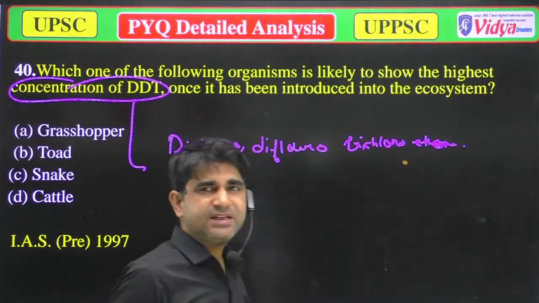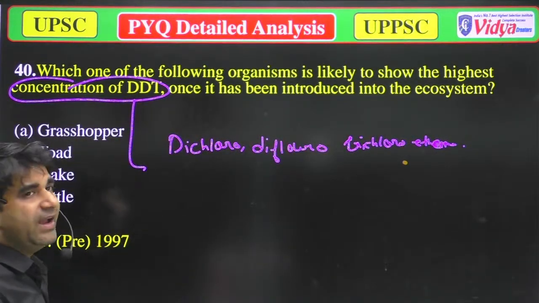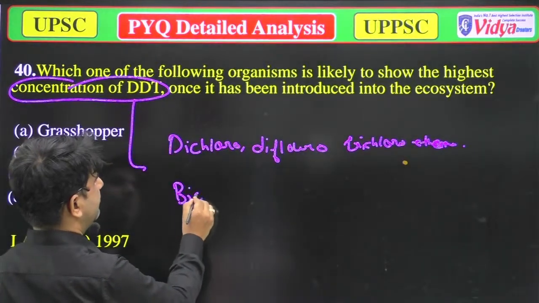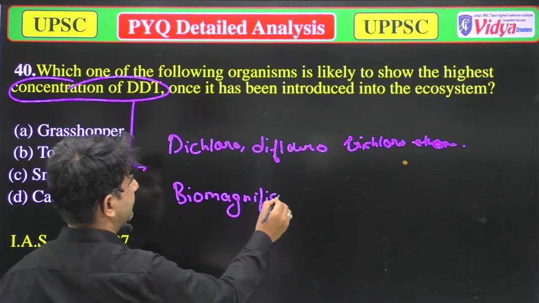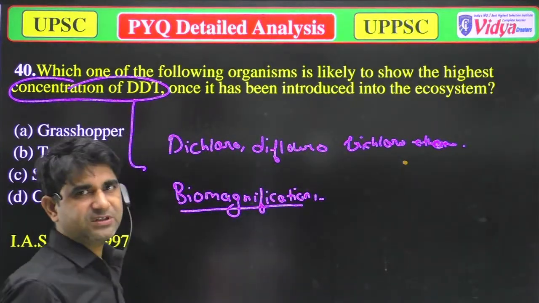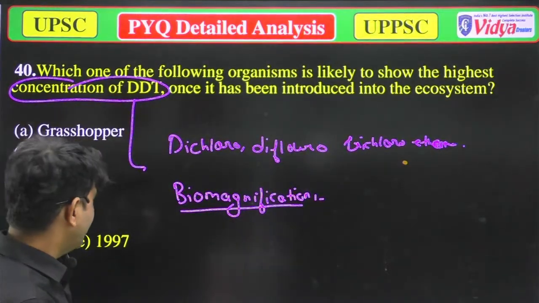Now, DDT is banned in various countries, like our country. So why is this term biomagnification? Firstly, we'll talk about biomagnification, then we will clear the DDT.